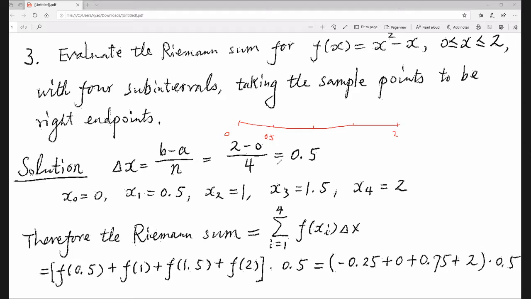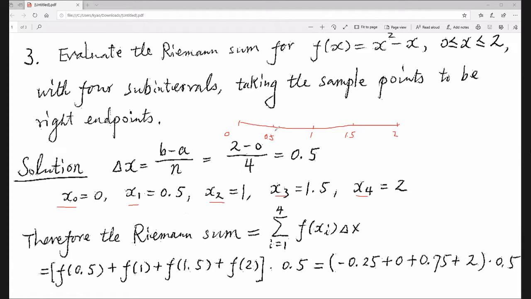So 0 plus 0.5 would be 0.5. Now 0.5 plus 0.5 would be 1, 1 plus 0.5 would be 1.5, and 1.5 plus 0.5 would be 2. So this is x0, this is x1, this is x2, and this is x3. The last number is x4.